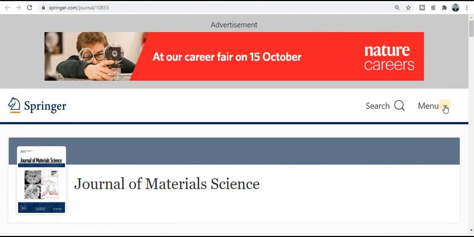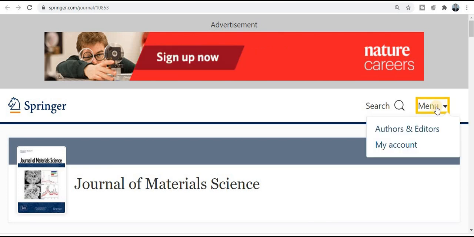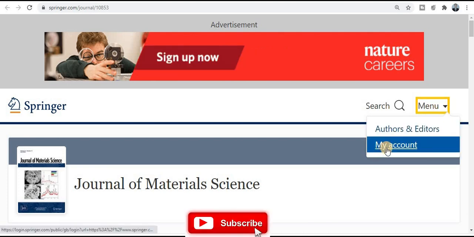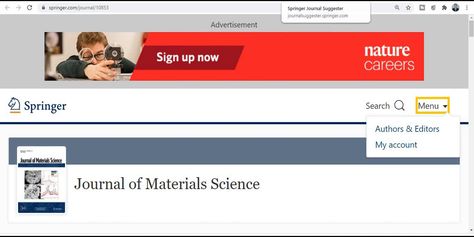Now how will we publish our research paper? Just click on the menu, and here you will get My Account. If you are new on this Springer platform, then you have to create your account. Just put in your credentials, sign up on this Springer account, and then you can submit your research paper to this journal.